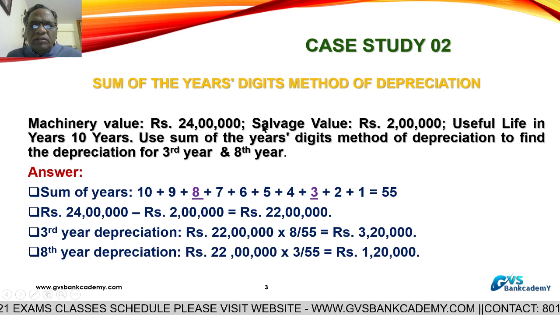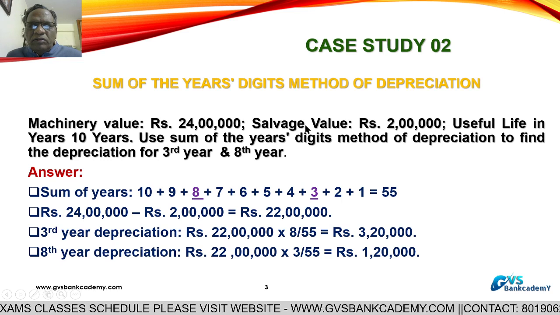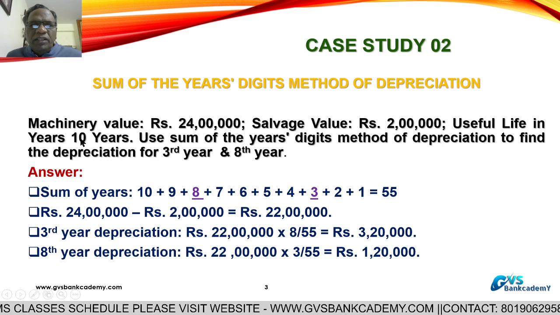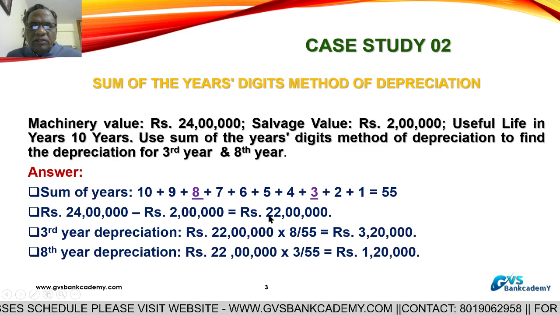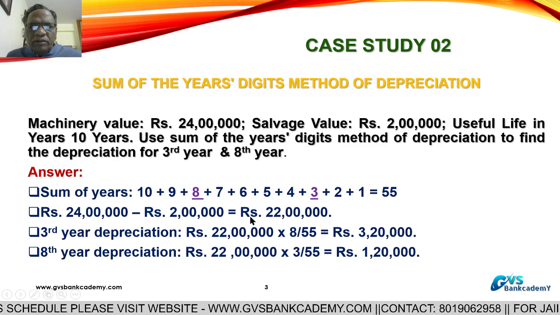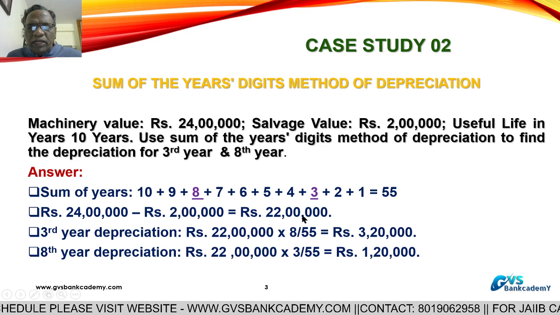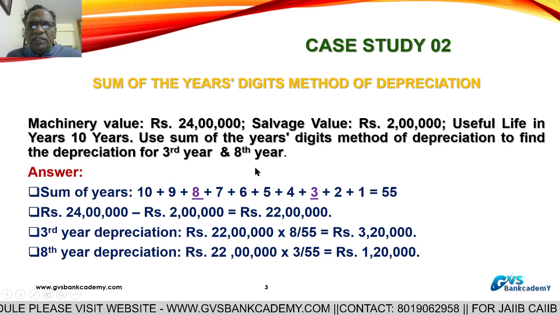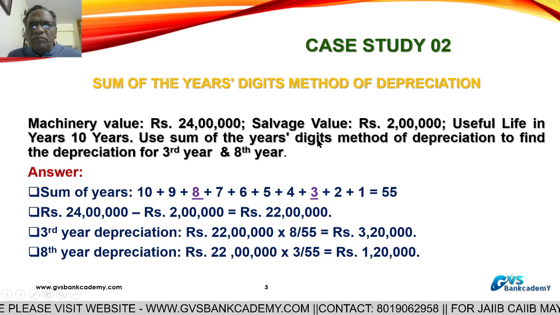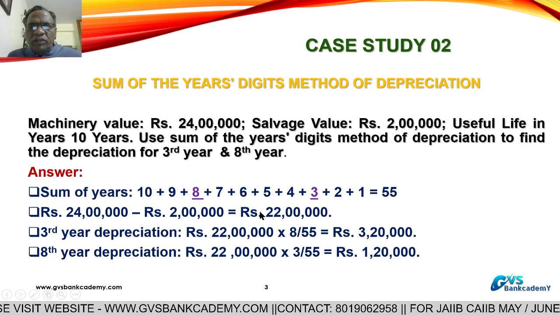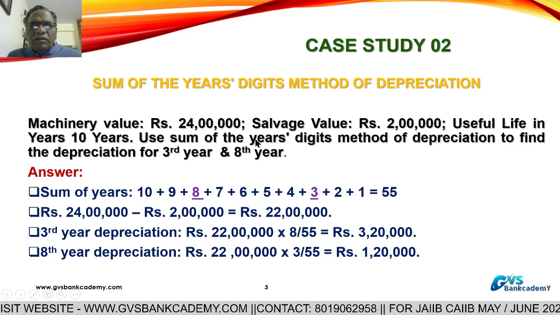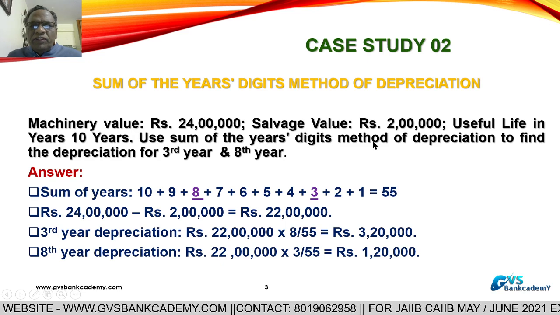Now, second step. The cost of the machine is 24 lakhs, and the scrap or salvage value at the end of 10 years is 2 lakhs. So 24 lakhs minus 2 lakhs is 22 lakhs. On this amount of 22 lakhs, we have to provide the depreciation by using the sum of years digit method.